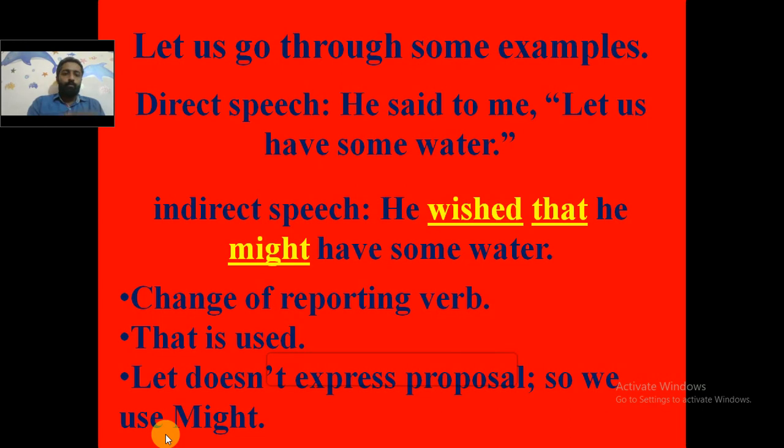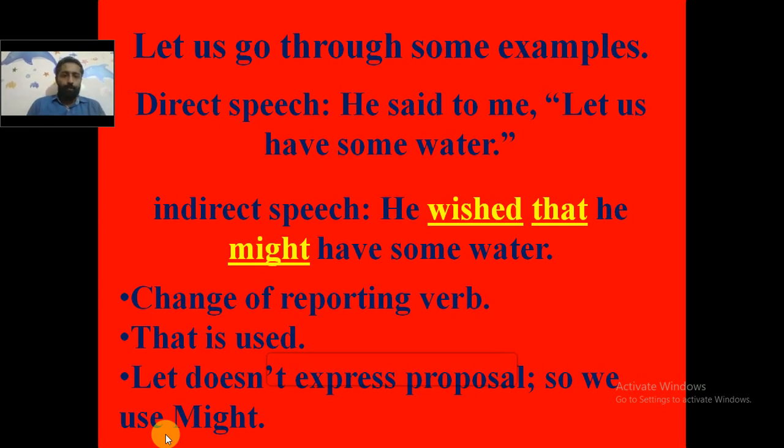In indirect speech, he wished. The reporting verb said is changed into wished, and we are using the conjunction that. Since let does not express a proposal, we are using the word might. So what will be the answer? He wished that he might have some water.